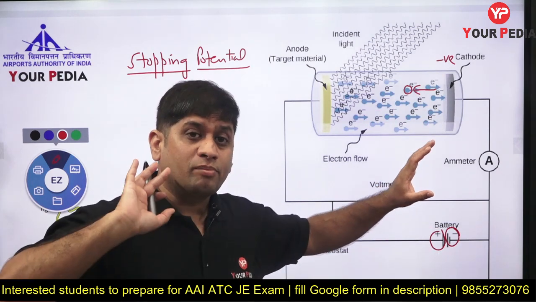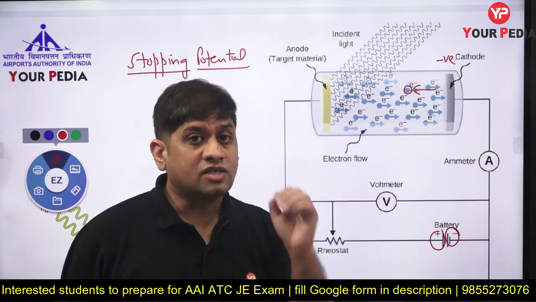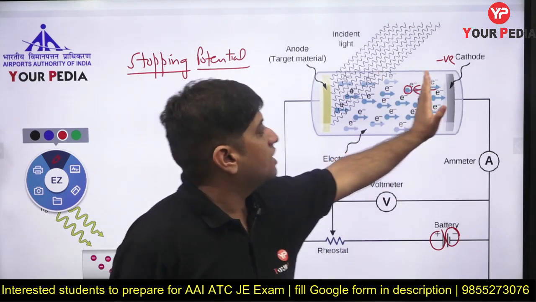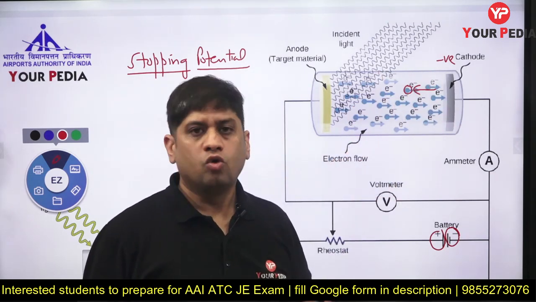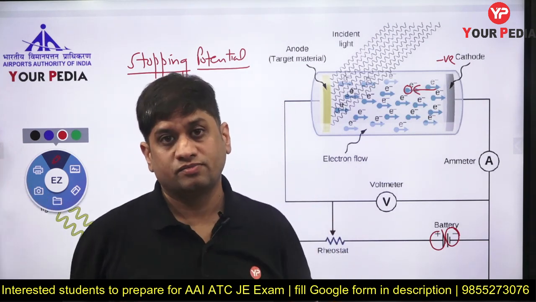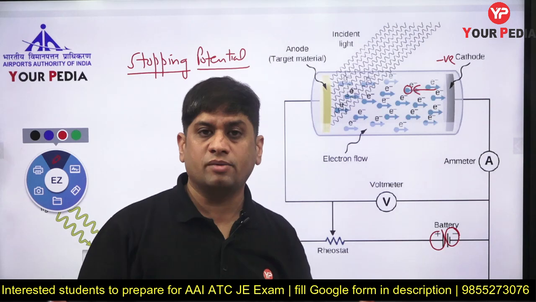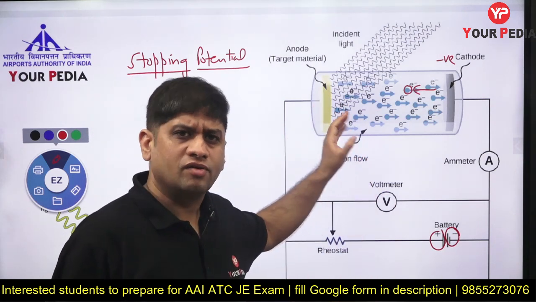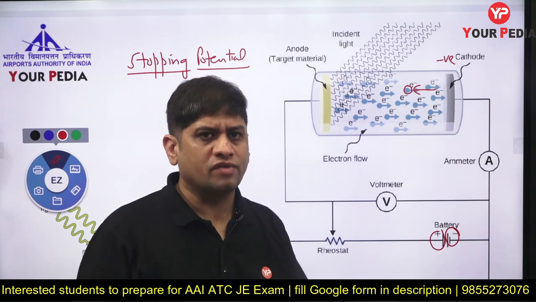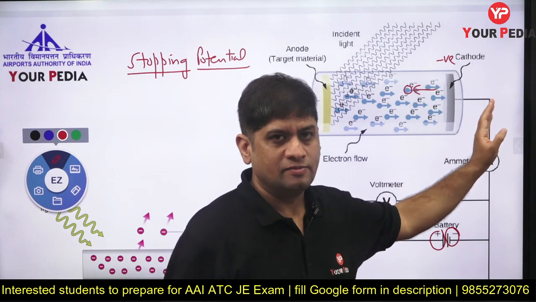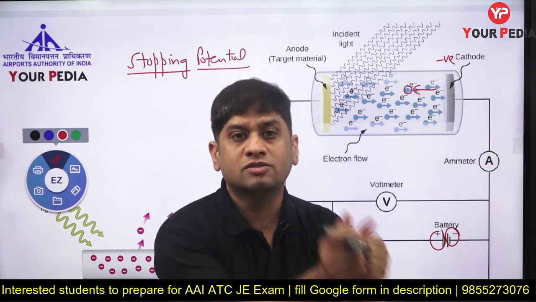Now suppose I apply a negative potential such that not even a single electron hits here, not even a single electron comes here. Which electron will tend to come here? Most energetic electron. Is every electron moving with the same energy? No. Some electrons are very calm, they will sit there only. They don't have energy. Some electrons have maximum kinetic energy. They will try to rush this side. Stopping potential will stop those electrons.